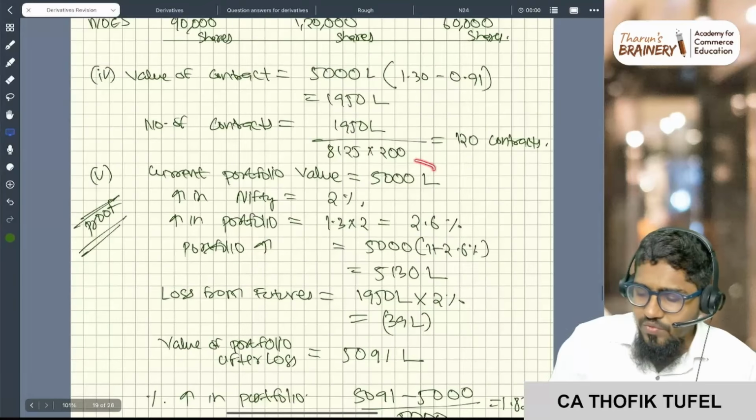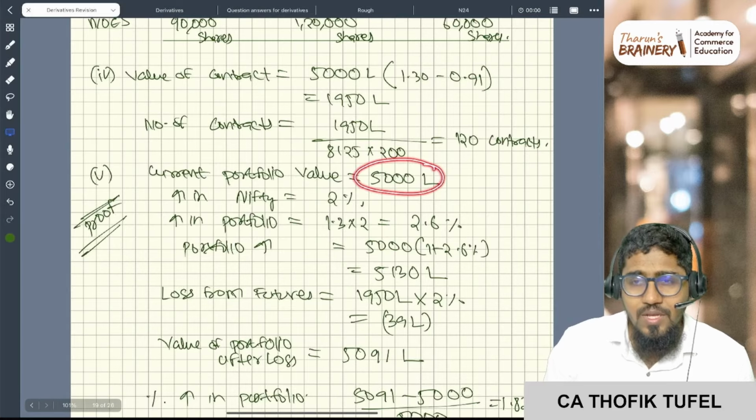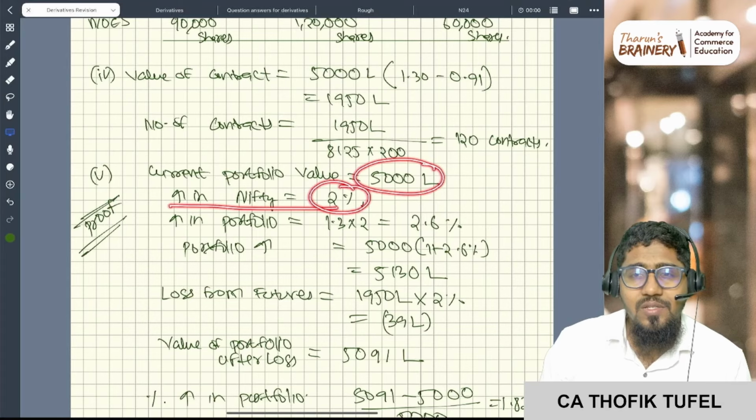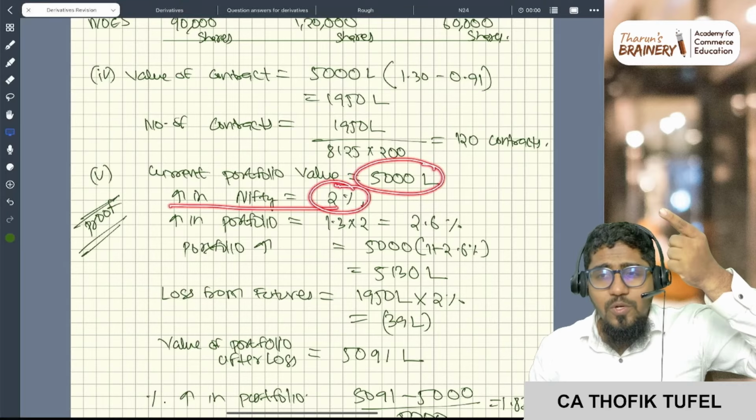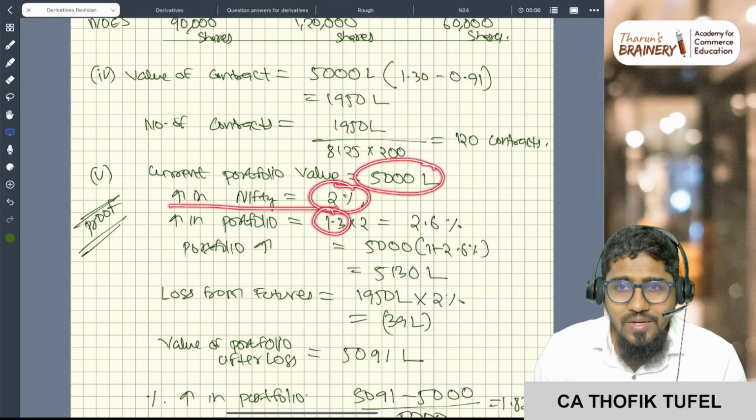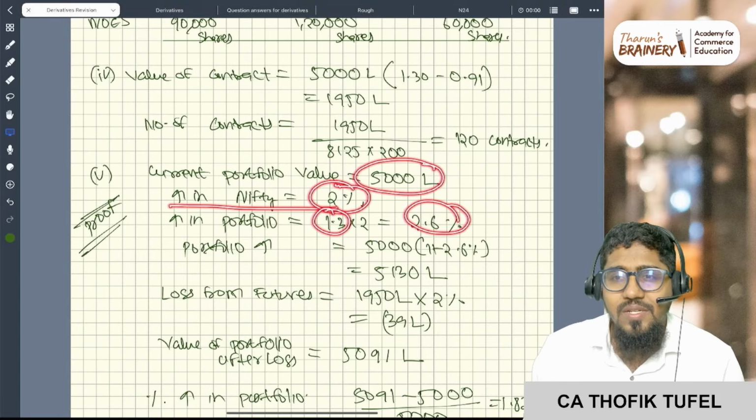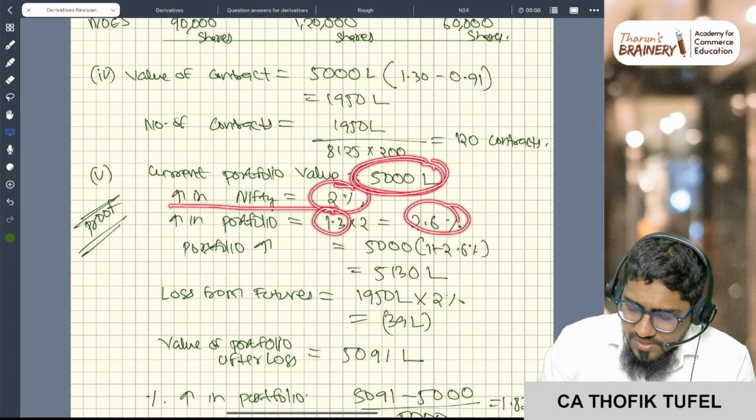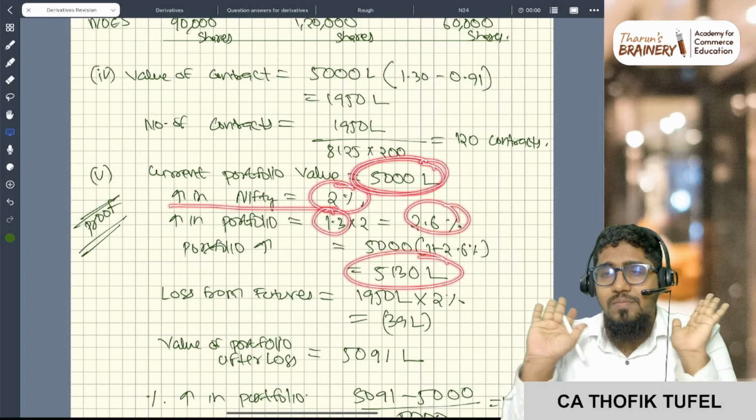Sir, what is my current portfolio value? 5000 lakhs. It's our Nifty, okay? How much is my increase in Nifty? 2%. So if my Nifty is increased by 2%, my portfolio beta is 1.3, correct? My portfolio will increase by 2.6%. How much will my portfolio increase? 2.6%. So 5000 lakhs will become 5130 lakhs.